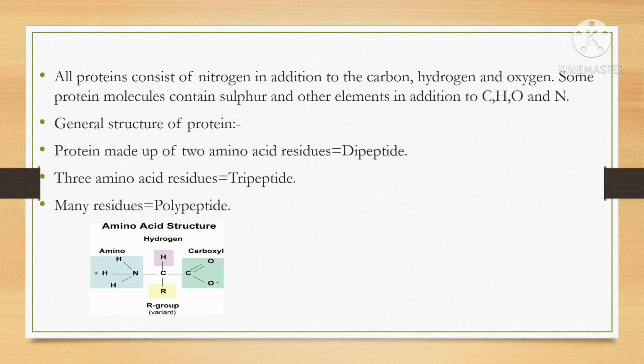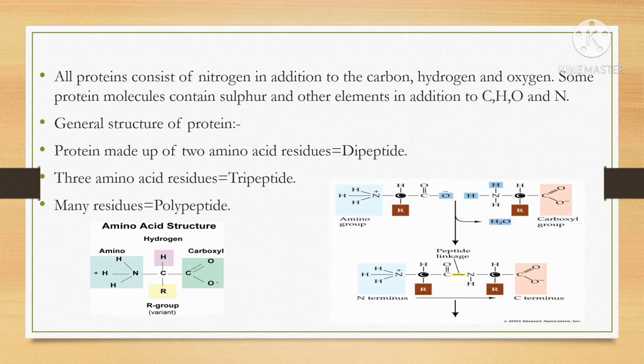Here you can see the structure of an amino acid. In the amino acid structure, an amino group and a carboxyl group are present, and they are joined by the alpha carbon atom. All amino acid structures are the same, with the only difference being the R group. Here you can see the R group is joined to the alpha carbon atom. In the second diagram, two amino acids are condensed by the removal of a water molecule, OH from the COOH and H from the NH2 group.